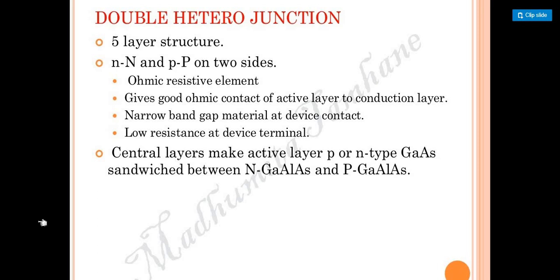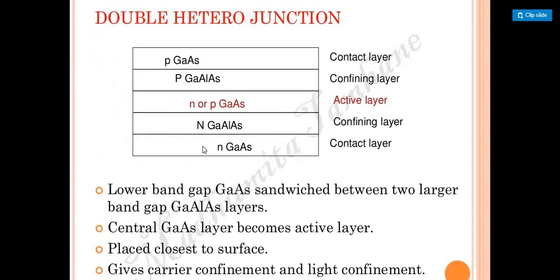And the narrow band gap materials at the device get the contact, with low resistance at the device terminals. So these are the properties we have, students, in order to achieve the double heterojunctions. The central layer makes the active layer of P or N type gallium arsenide. It is sandwiched, that is, making slices between the capital N gallium aluminium arsenide and the P gallium aluminium arsenide.